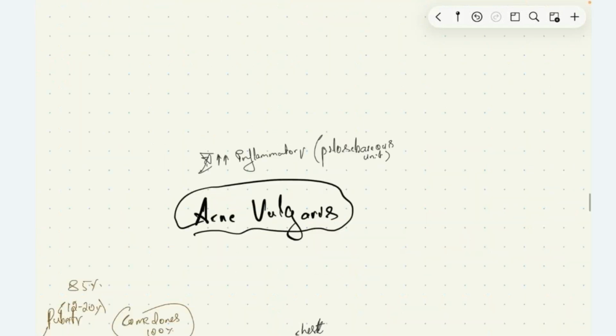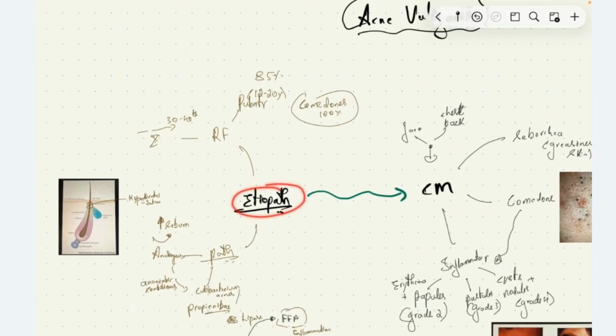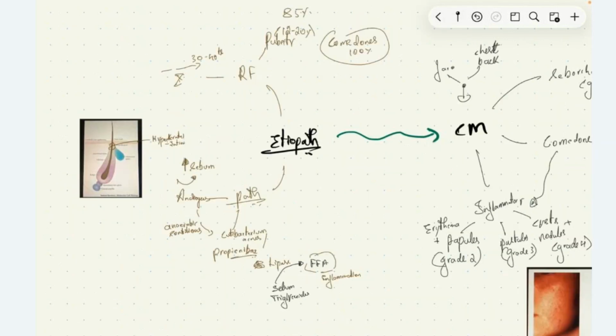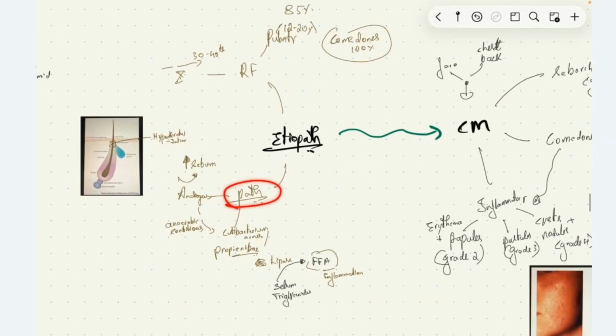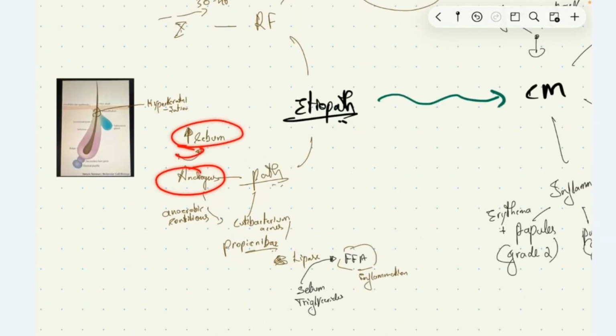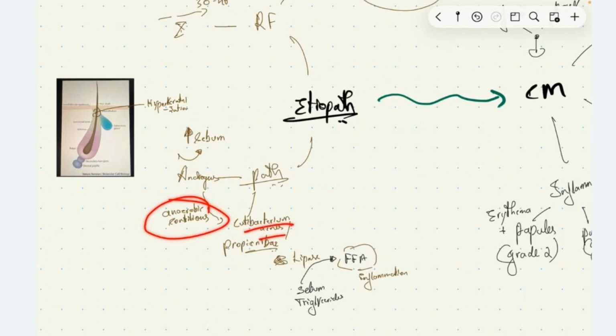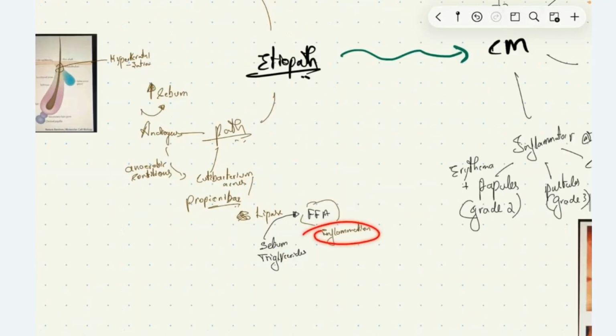To summarize, acne vulgaris is a chronic inflammatory condition involving the pilosebaceous unit. It is seen at puberty, that is between 12 to 20 years of age, in 80% of individuals. In some individuals, it can progress to the third and fourth decade. In the pathophysiology, we have androgens causing increased sebum secretion. It provides anaerobic conditions and Cutibacterium acnes or Propionibacterium acnes proliferation, which releases lipase enzyme, which converts triglycerides to free fatty acids, thereby causing inflammation.